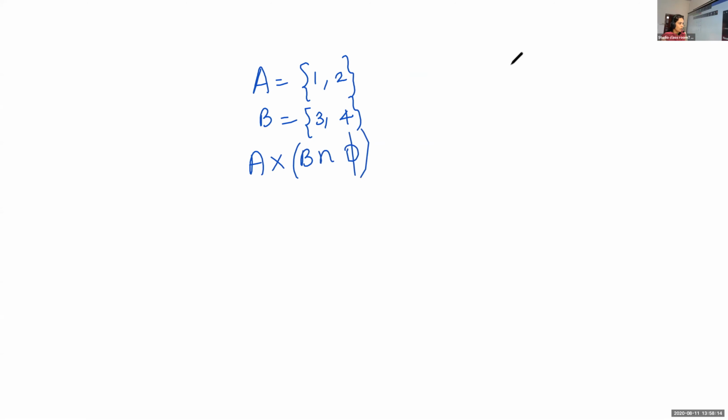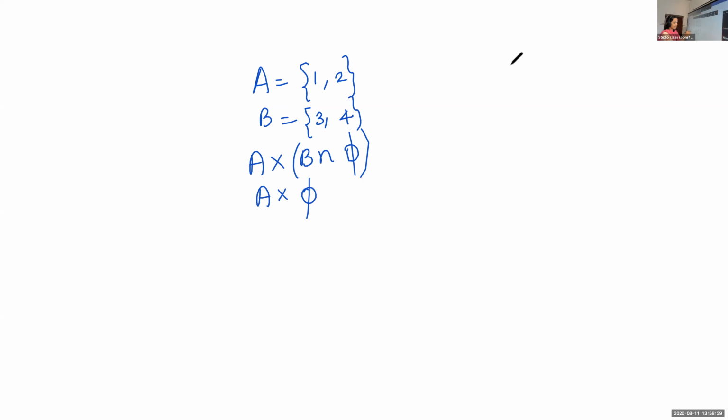What is A cross B intersection empty set? What is the answer? The answer is the empty set. Why are you getting that? Because B intersection the empty set has nothing in common, so it is the empty set.